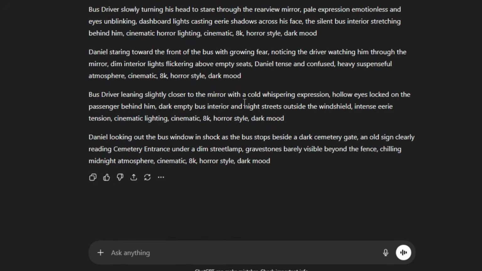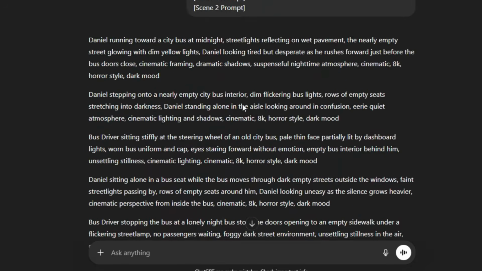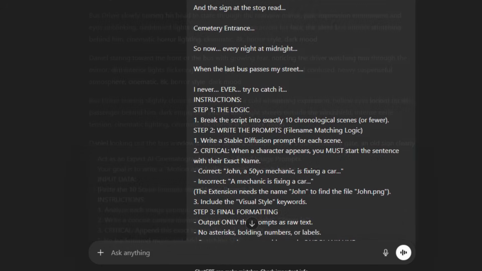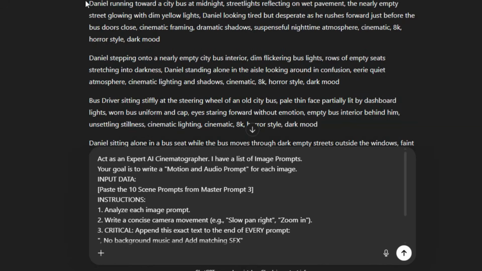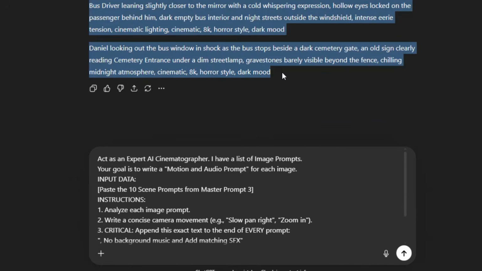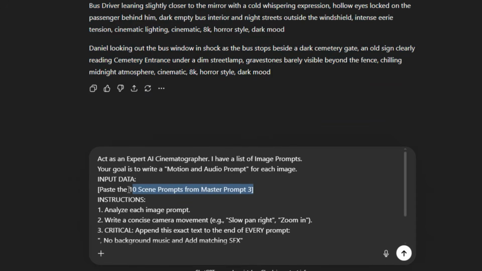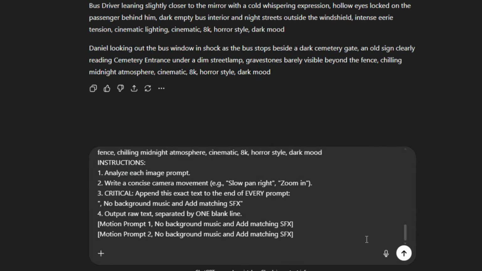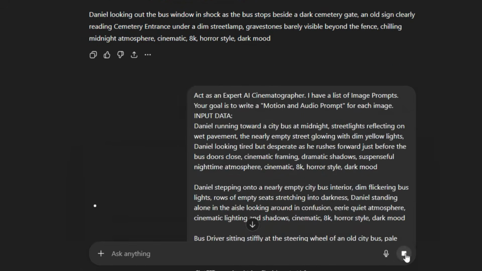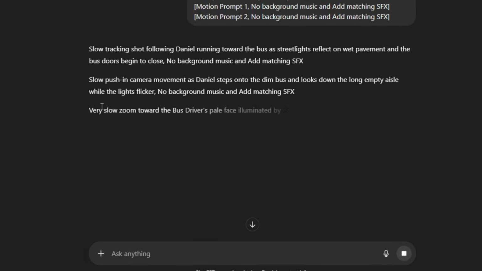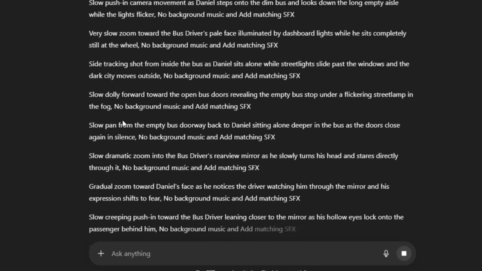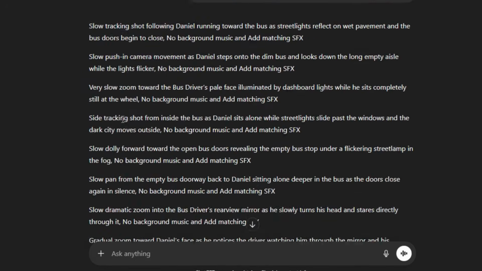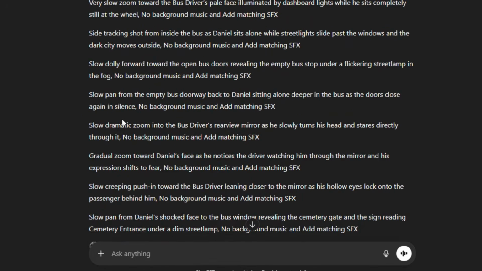But we are making a video, not a slideshow. We need to tell the camera how to move. Paste the 4th master prompt. This is the final piece of the text workflow. Copy the image prompts you just generated. Paste them here. Hit run. The AI analyzes the context of the image. If the scene is a landscape, it adds a wide pan instruction. If it is a close-up of a face, it adds a slow zoom instruction. It generates motion prompts for every single scene. Now, stop. Take a breath.